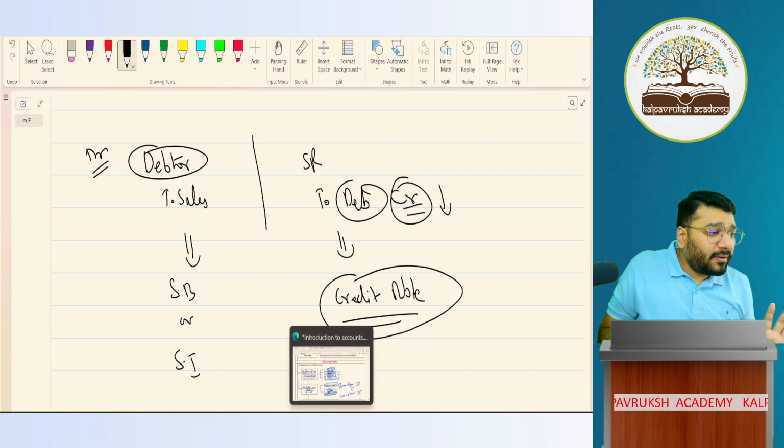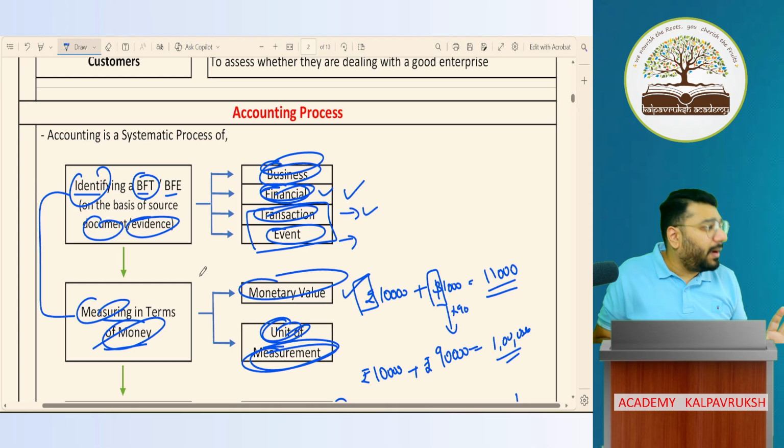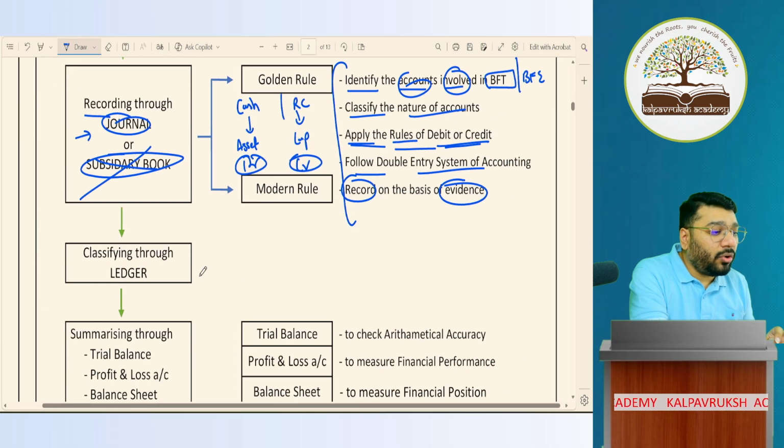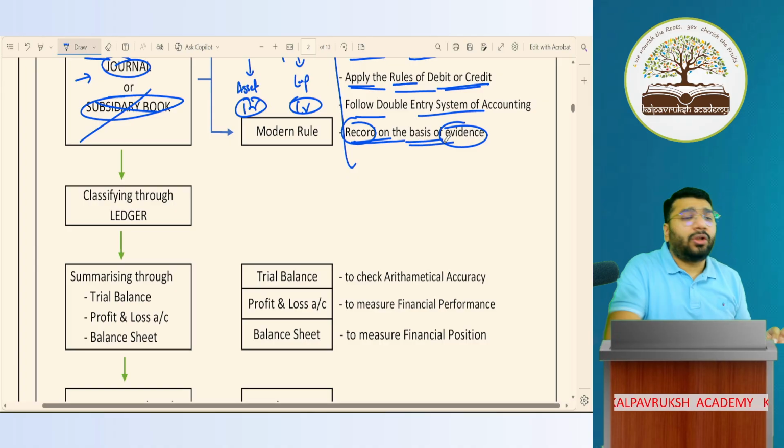Anyways, what I'm trying to say is that for every transaction that takes place with a third party, there will be supporting evidence. Without evidence, you cannot record any transaction. For you to record any transaction or event in the books of accounts, having evidence and documents is very, very important. Okay, not okay? So record the transaction on the basis of evidence.